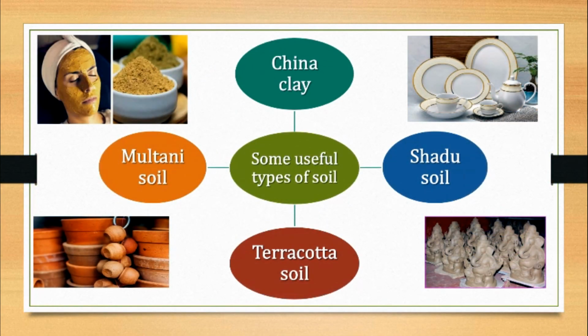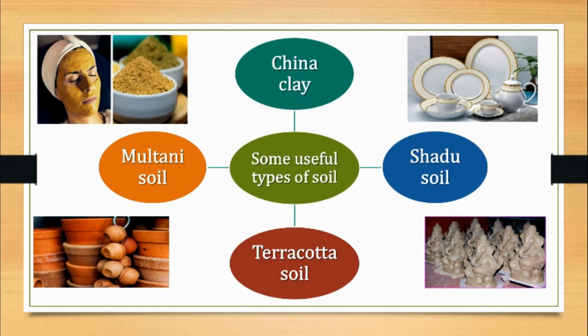Next, some useful types of soil. First is china clay. It is white in color. It is used to make crockery, bathroom tiles, tanks, etc. Next is shadow soil. It is whitish in color. It is used for making statues and idols as shown here, children.